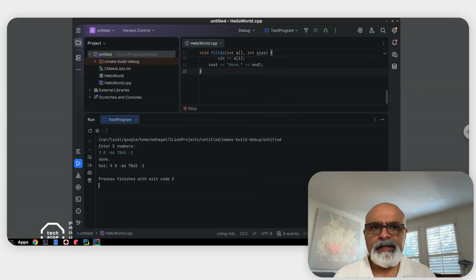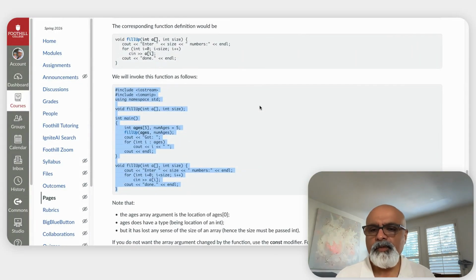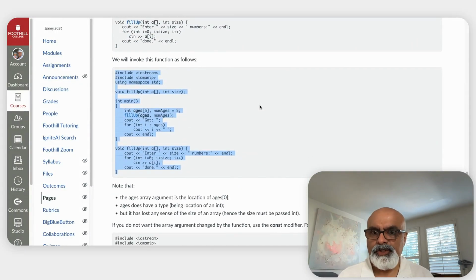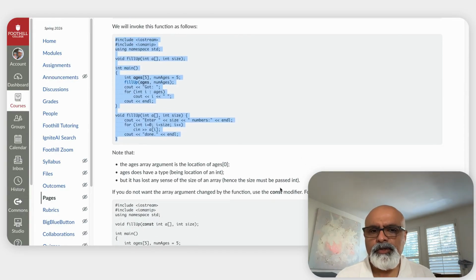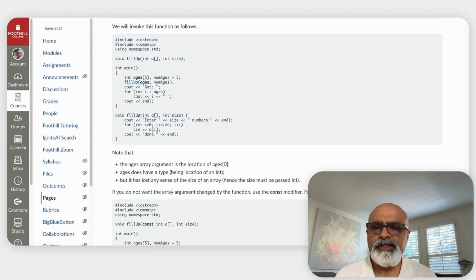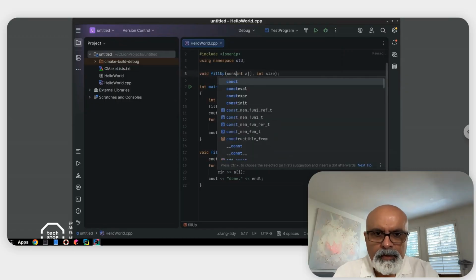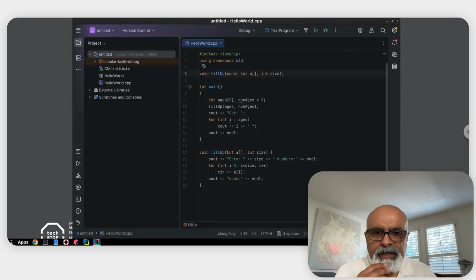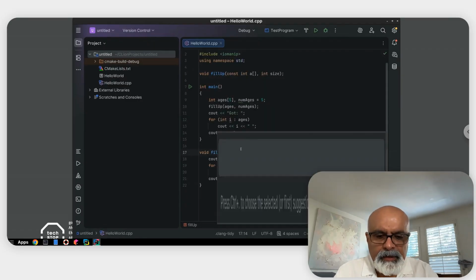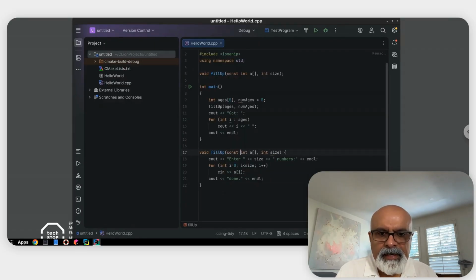So let's go back. Now, what if you did not want your function to be able to change the array? What you would do is use the const modifier and put it in front of the array in both the declaration and the definition. So let's actually see what happens there. We're going to go back, and we're going to change it so we're telling the compiler that, hey, this is an array I don't want the function to be able to change.